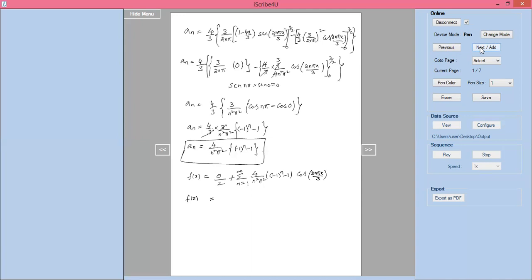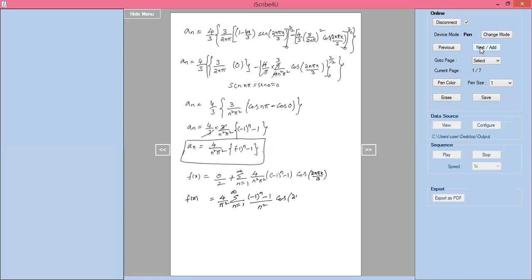Now I'll take 4 by π² out, summation of n equal to 1 to infinity, ((minus 1) power n minus 1) divided by n² into cos of 2nπx by 3.